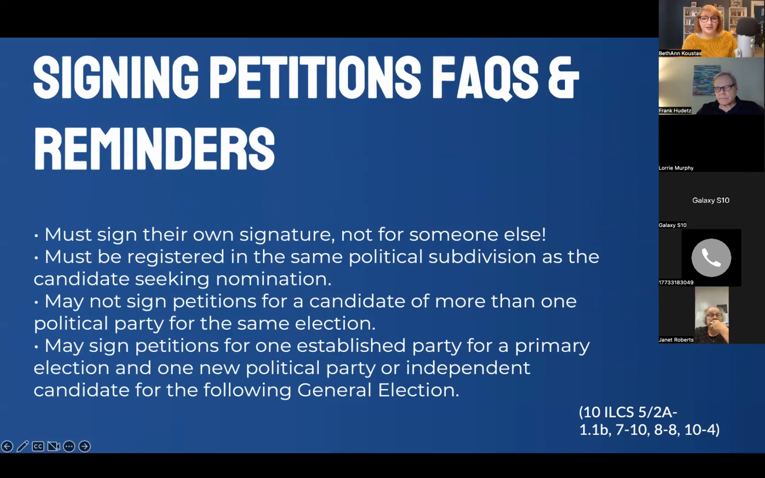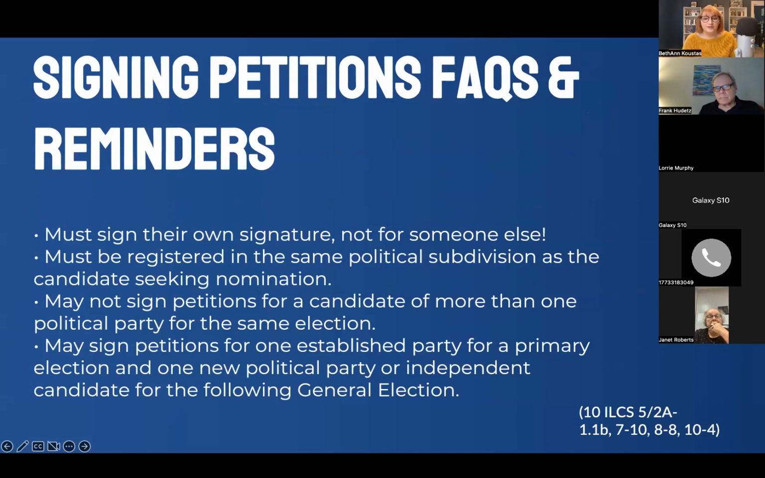Signing petitions, frequently asked questions and reminders. They must sign their own signature. They can't sign for somebody else. What we see often is somebody signs for their wife or their husband. This is not something you can do. You have to sign for yourself and only for yourself.